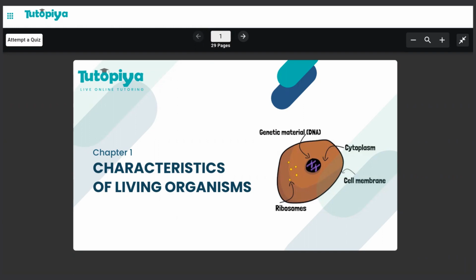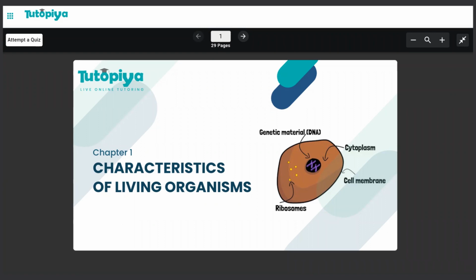So, what could these characteristics be? Let's just take a second to think about this. Now, could one characteristic be something like all organisms have a brain? Definitely not, right? All organisms do not have a brain. Many animal species do, but all plant species don't. So we can't call it a characteristic common to all living organisms. So let's look at what these characteristics are that are common to all living things.